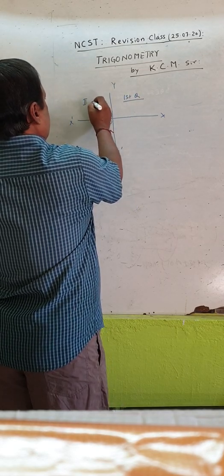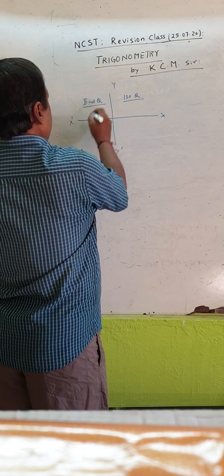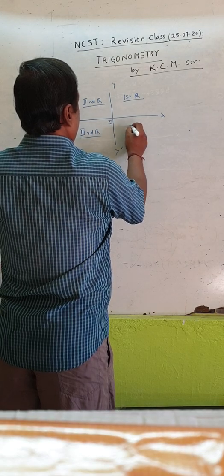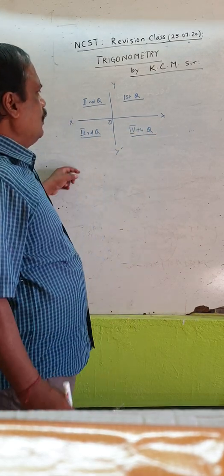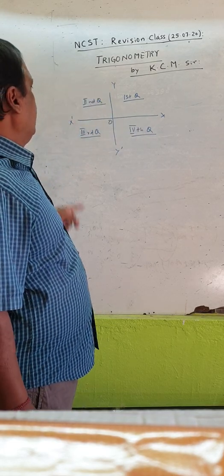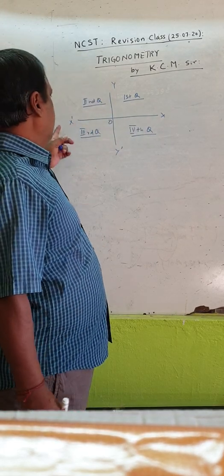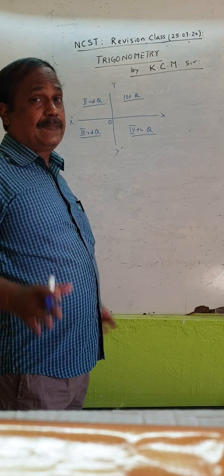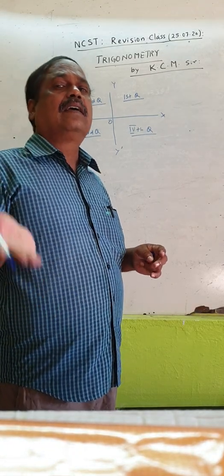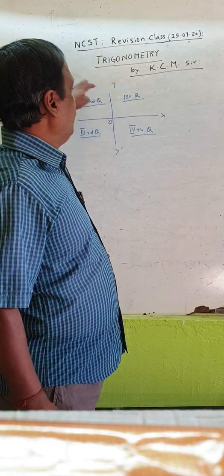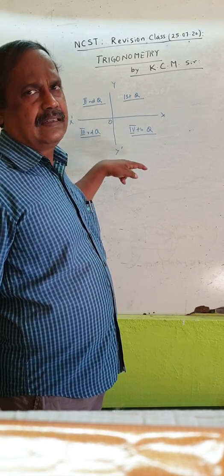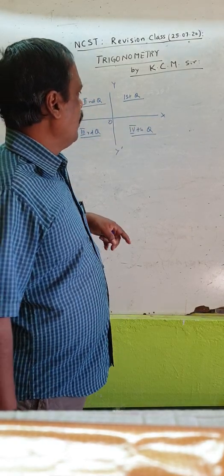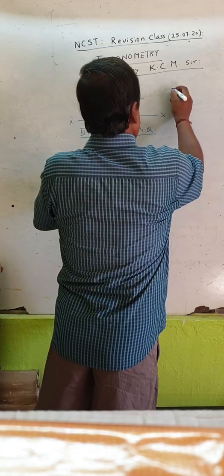So X O Y is your first quadrant, X dash O Y is your second quadrant, X dash O Y dash is your third quadrant, and X O Y dash is your fourth quadrant. Irrespective of whether you measure angles clockwise or anti-clockwise, these quadrants remain the same. Their places are not changed.